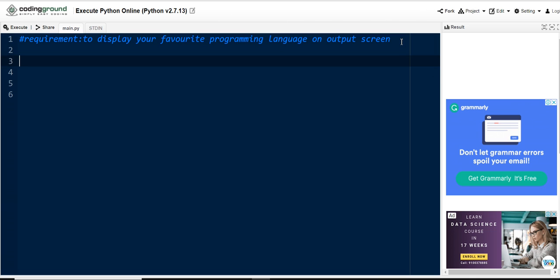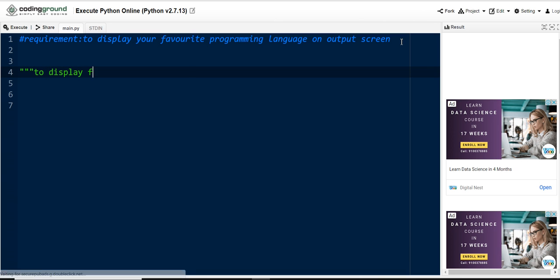Otherwise, if you want to use multi-line comment lines, we need to keep three double quotes. Here you can place the program name, to display favorite programming language.